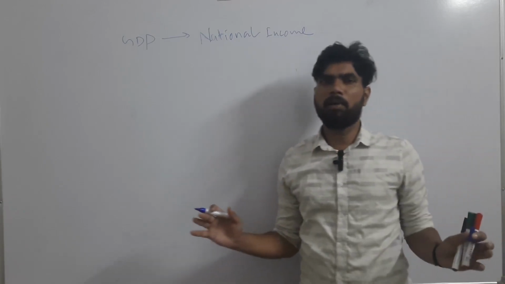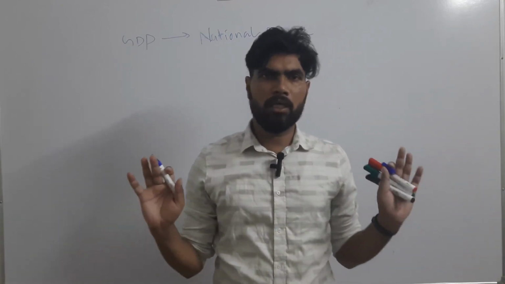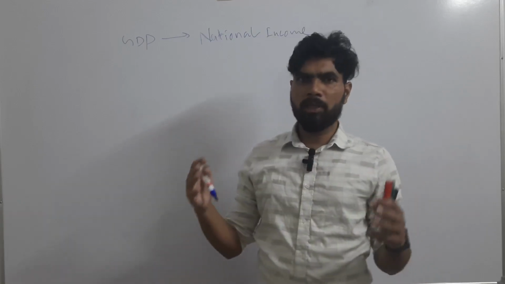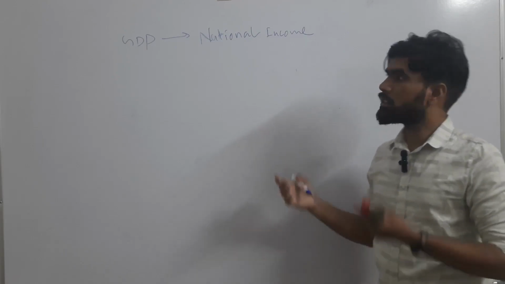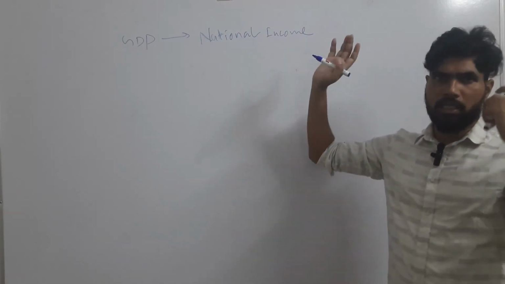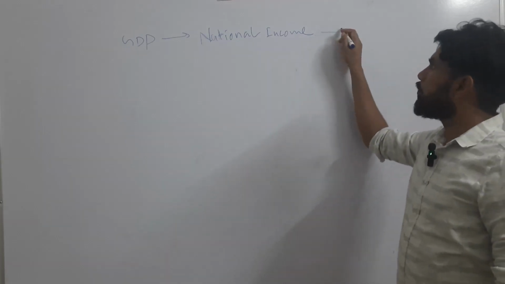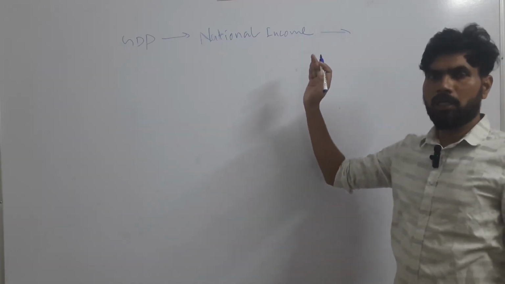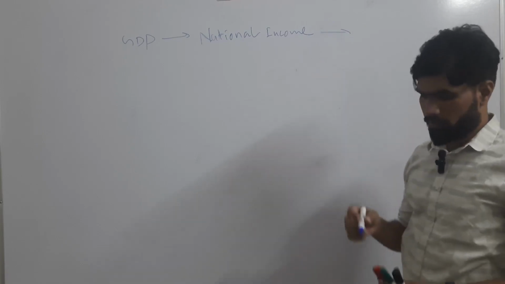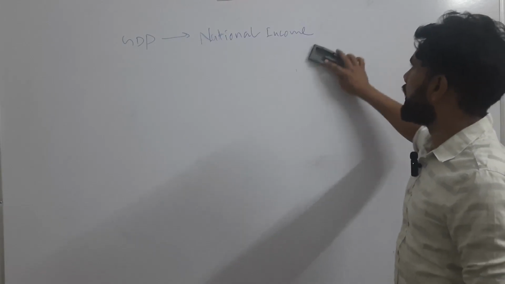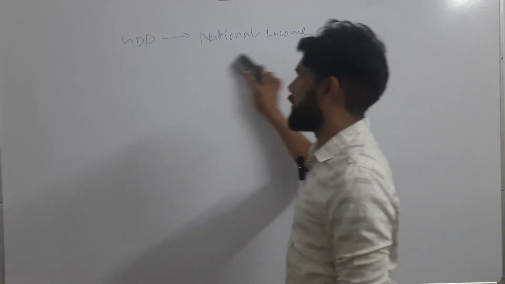The income earned by all the people in a country, through the production of goods and services, the income a country is generating. That is known as national income. With that, per capita income will also come. We will see that later, how we get the per capita income. But here we will understand the national income.